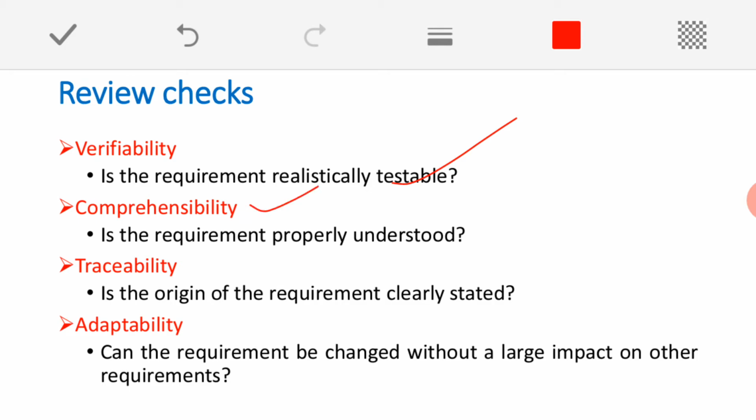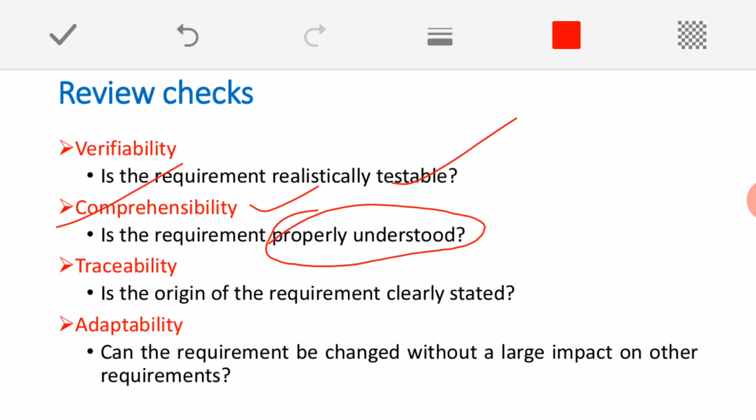The second check is comprehensibility. Comprehensibility is all about whether we have properly understood the requirements or not. There should not be any misunderstanding while going through a particular requirement. As a designer and developer, we need to have a clear-cut idea about what exactly the requirement says and what exactly its purpose is. That should always be done.